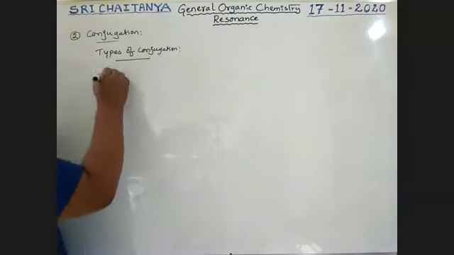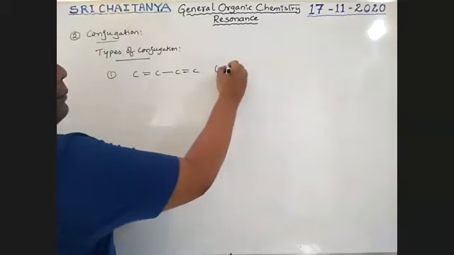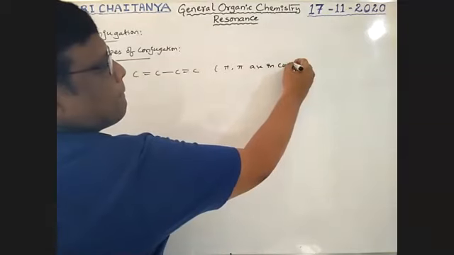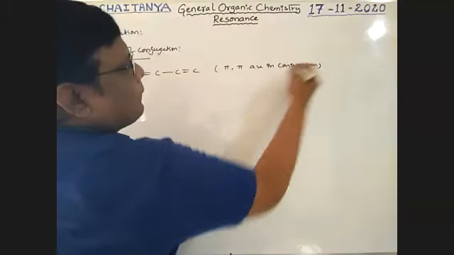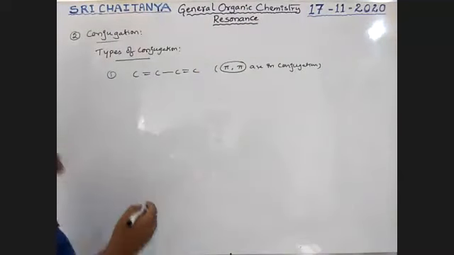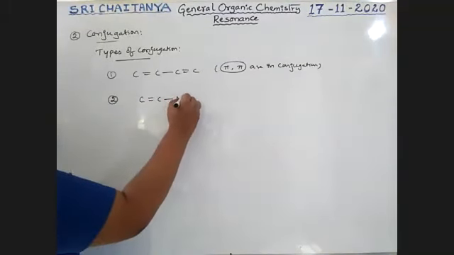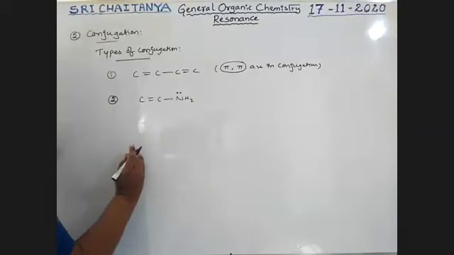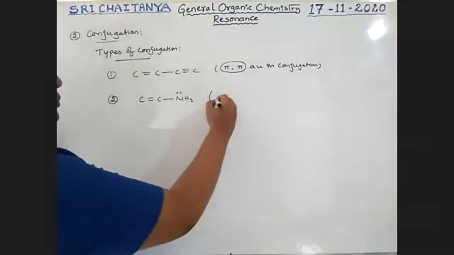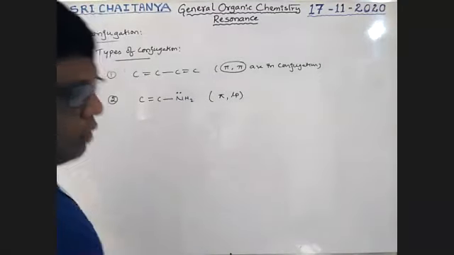Types of conjugation. See here, boys. One, C double bond C, C double bond C. So here, pi bond and pi bond are in conjugation. It is called pi conjugation. Next, second one, C double bond C, I'm taking NH2 here. Nitrogen has a lone pair, boys. So this pi bond and this lone pair are separated by a single bond. This is pi bond lone pair conjugation.